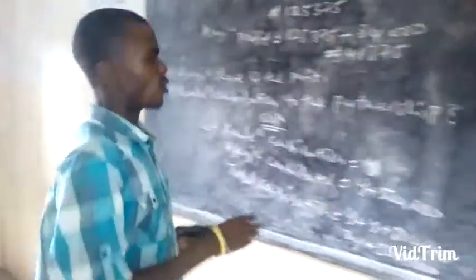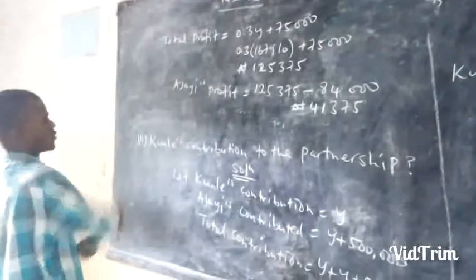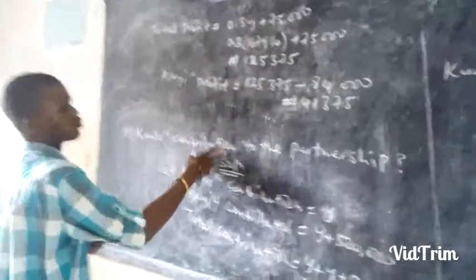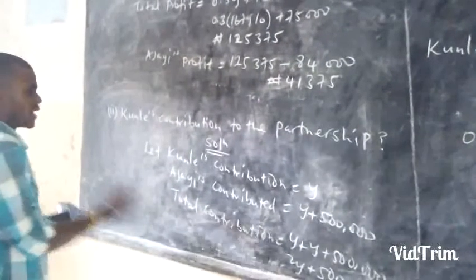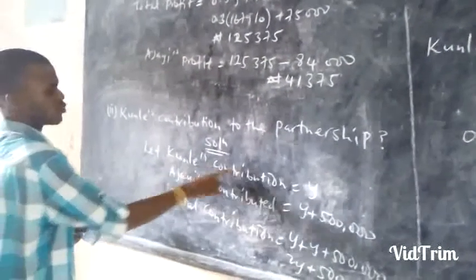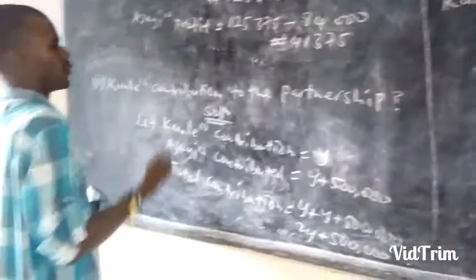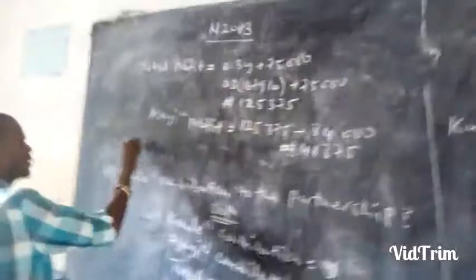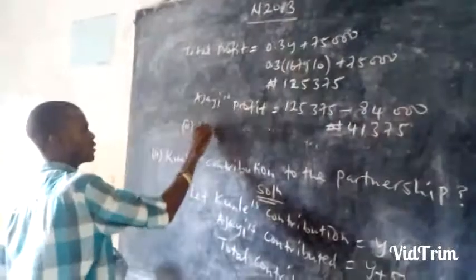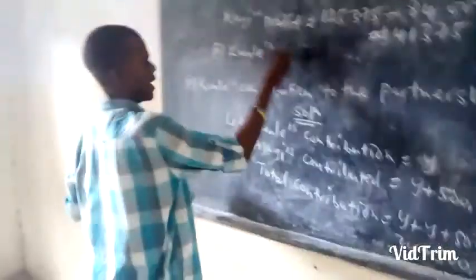Now if that is done, we move further to the second part of the question. The second part says Kuli's contribution to the partnership. What did Kuli contribute to the partnership? According to the analysis, we said Kuli's contribution, let it be Y, and we have got the value of Y. Whatever value we have for Y is for Kuli. So you have the right now to say Kuli's contribution.